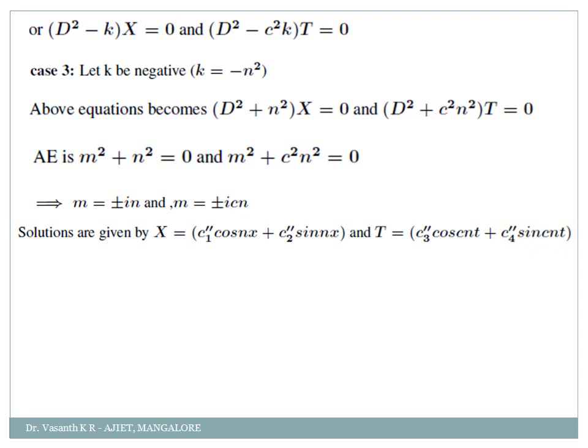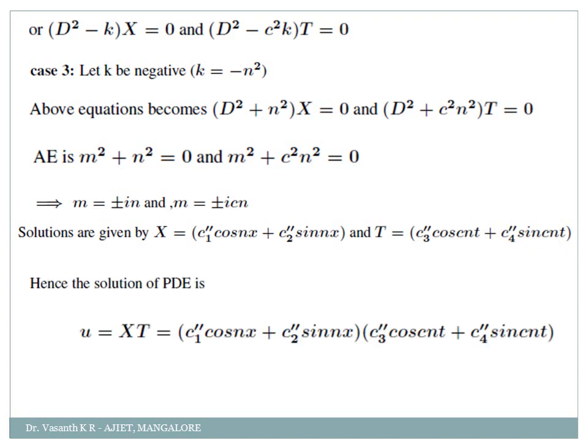So finally my solution will be u is equal to X into T. So substitute the value of X and substitute the value of T. So these are the three possible solutions which can be obtained for a wave equation. Similarly, the same procedure is there for the heat equation. So if you know the wave equation solution properly, you can write the solution of the heat equation very easily. Okay.